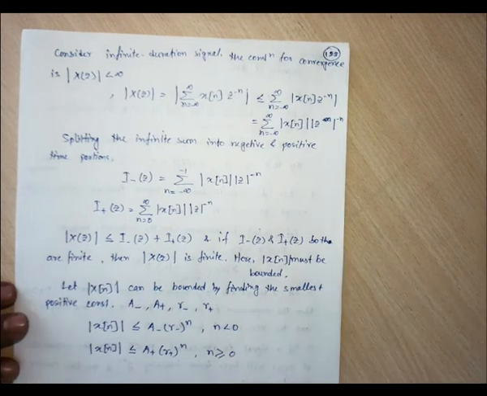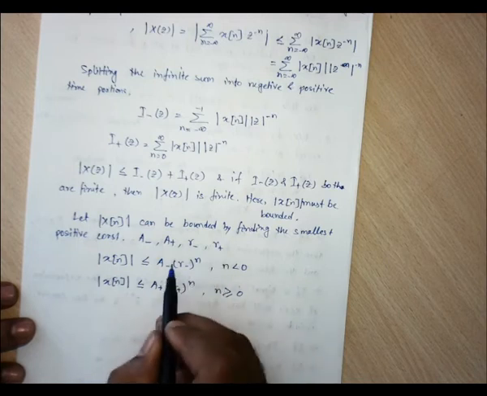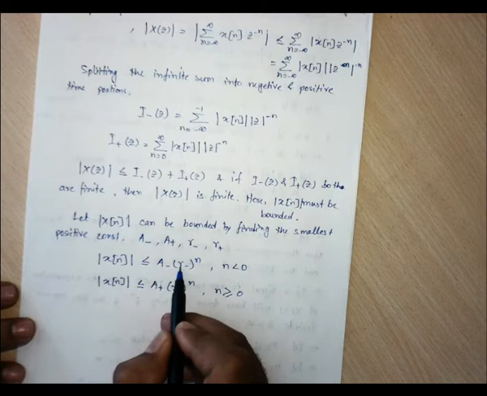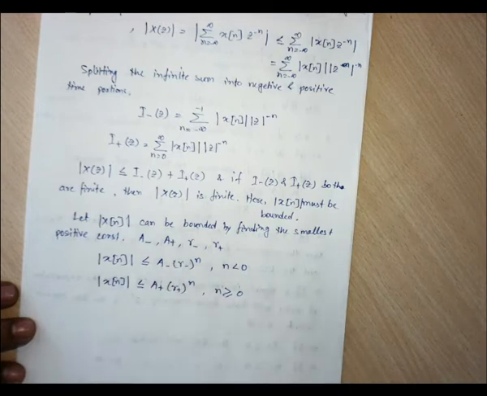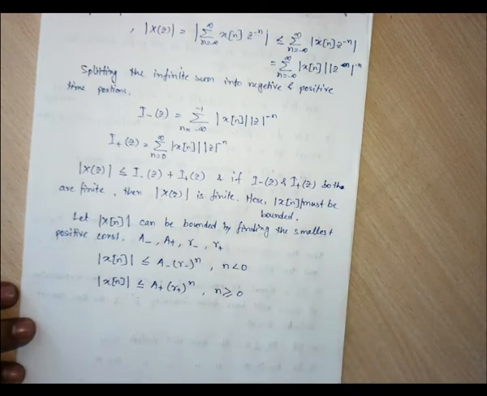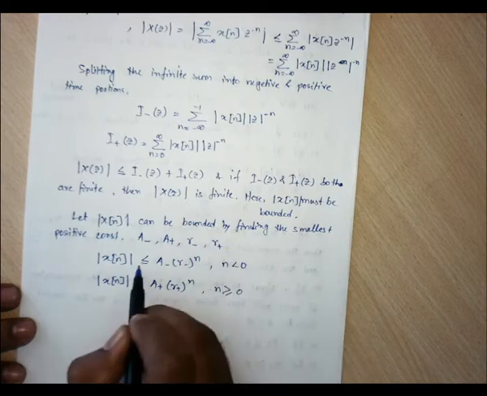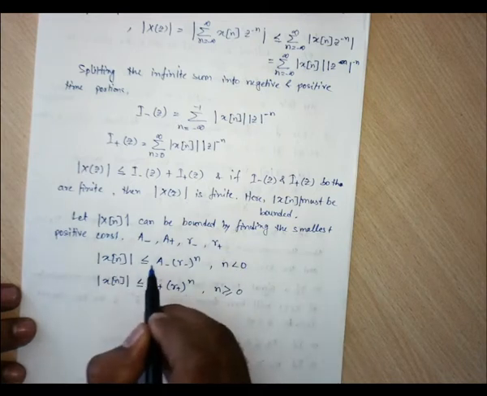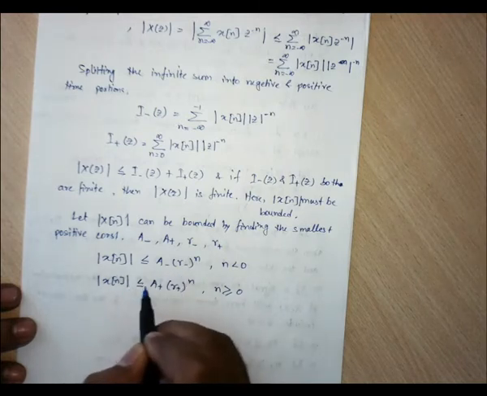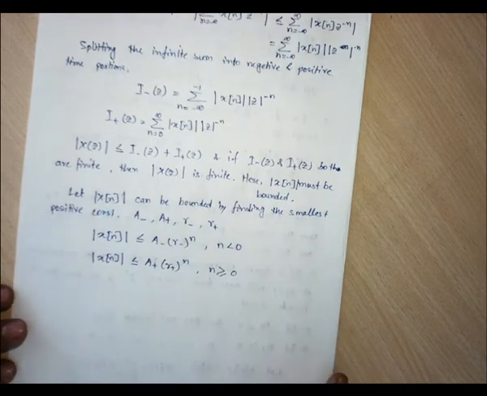So how are we defining this as finite or bounded? By taking these constant values, this x[n] magnitude depends upon some constant as well as this r, the radius of the circle where it has been traversing. This z transform is traversing on the circumference of the circle having this radius. So on the left hand side, this magnitude must be less than or equal to a and r minus to the power n, and on the right hand side it must be less than or equal to a and r plus to the power n. Okay.